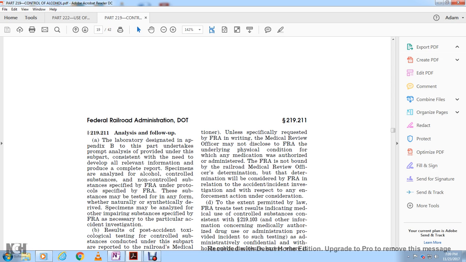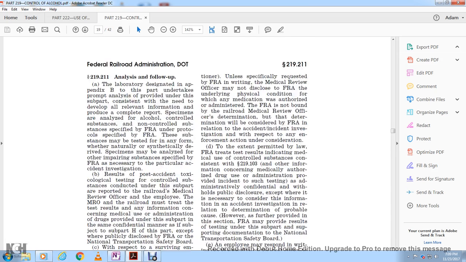That is derived with the specimen, which may be analyzed for the impairing substance specified by the FRA as necessary for the particular accident investigation.